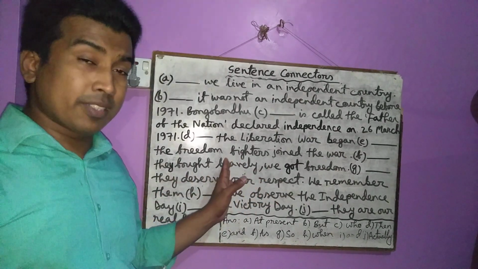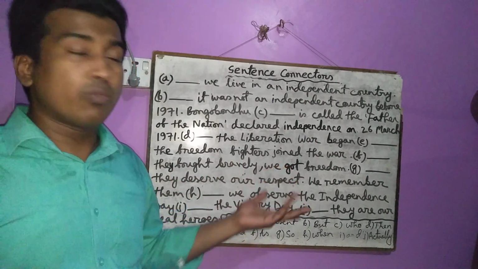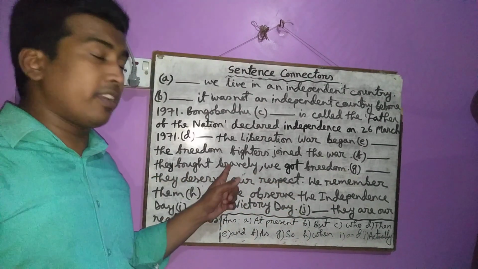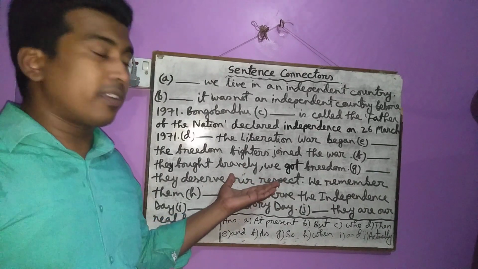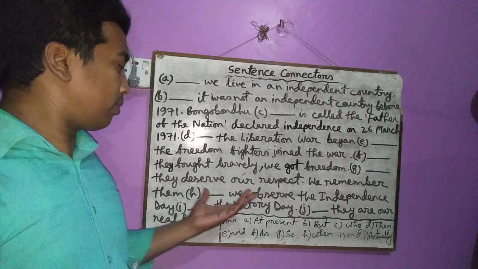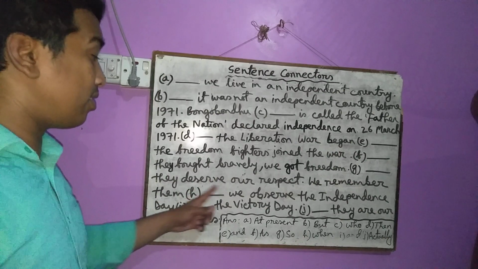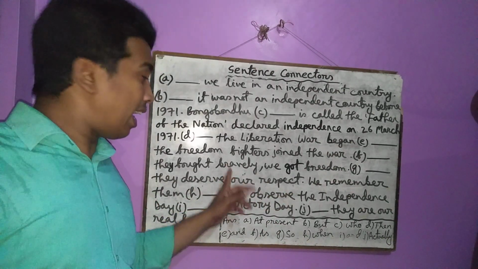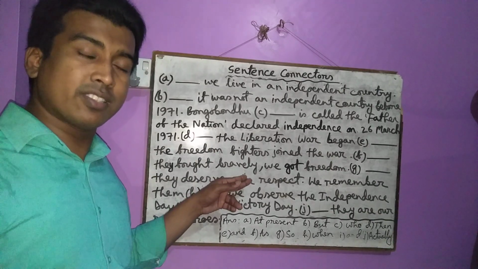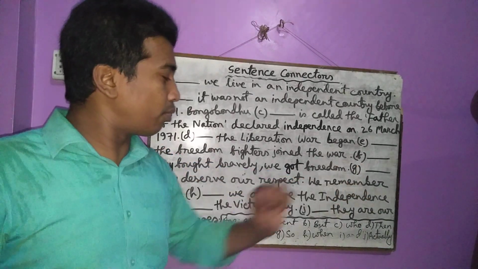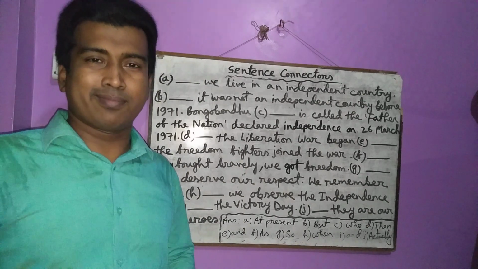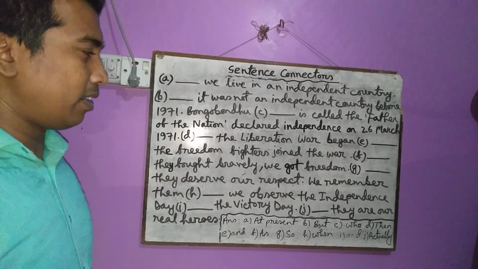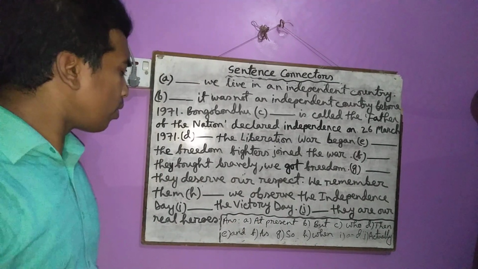They fought bravely. That means the freedom fighters fought bravely. We got freedom. So by fighting bravely, they gained, that means we gained freedom. That's why they deserve our respect. It is a result. It is a cause. And there is a relationship, a match. That's why you have to use so here. Okay? Have you understood? I think so. Okay. Let us go to the next sentence.